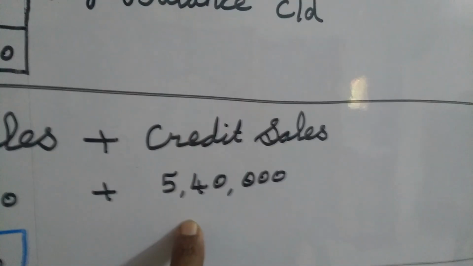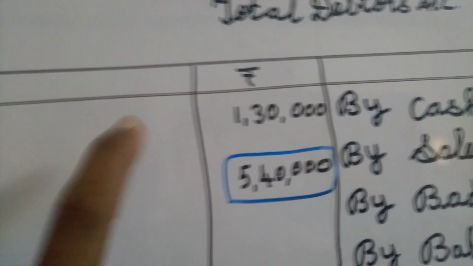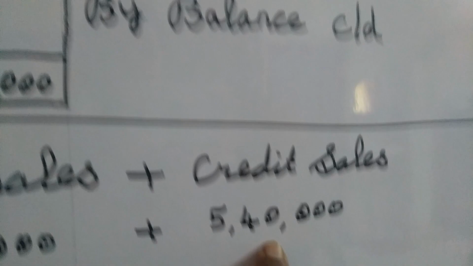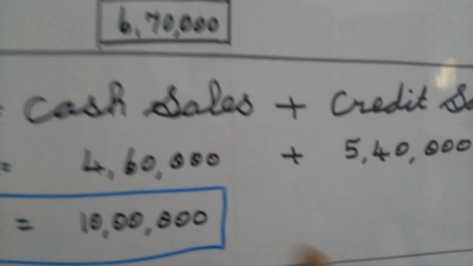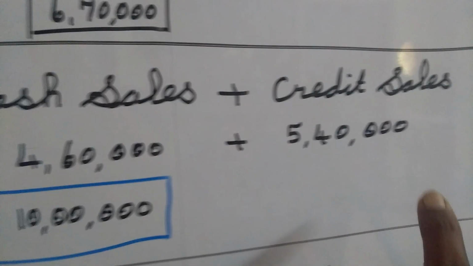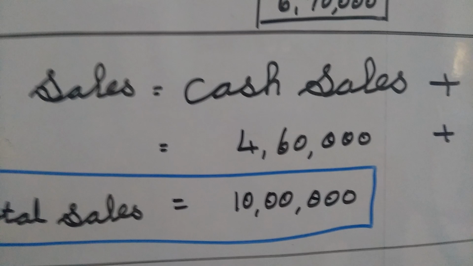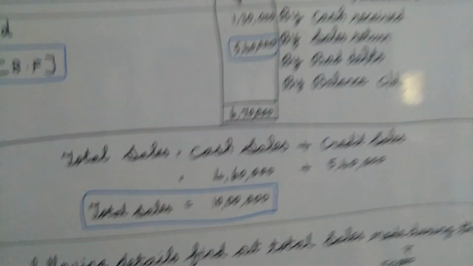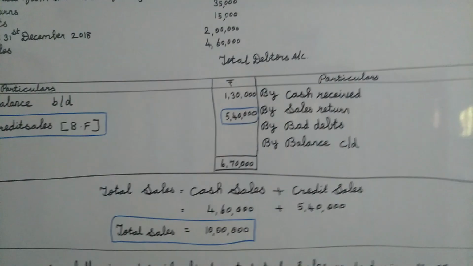Cash sales, how much is already given in the sum? 4,60,000. We take that from here and write it here. And then the credit sales we found just before, 5,40,000, this balancing figure we take and write here. If you add 4,60,000 plus 5,40,000, we get 10 lakhs. This is the way we find out the total sales, right?